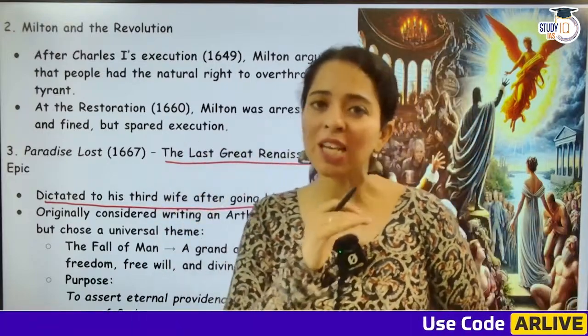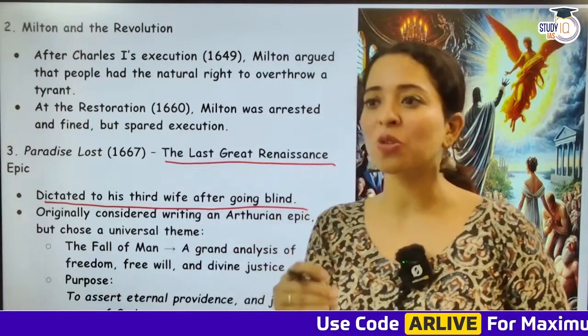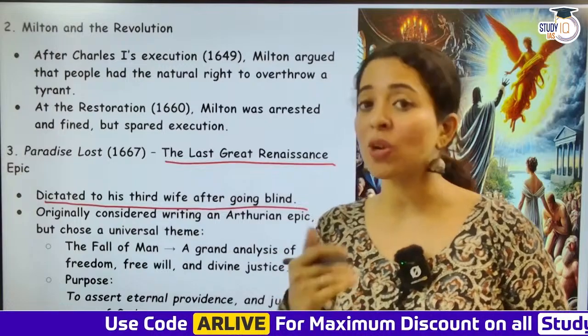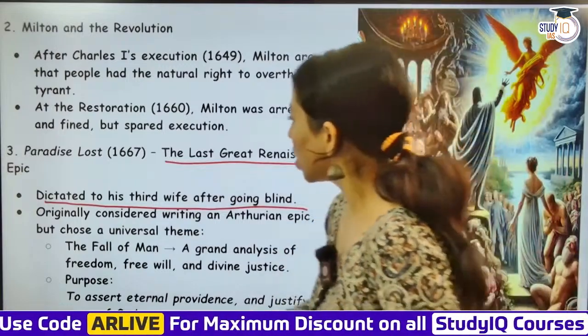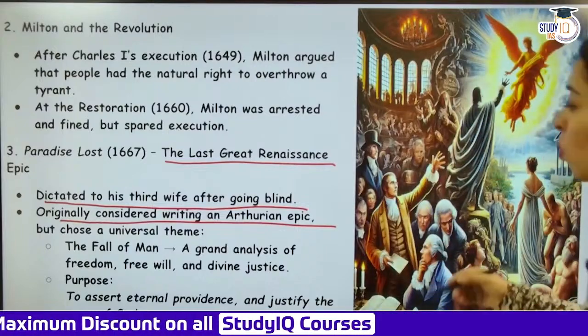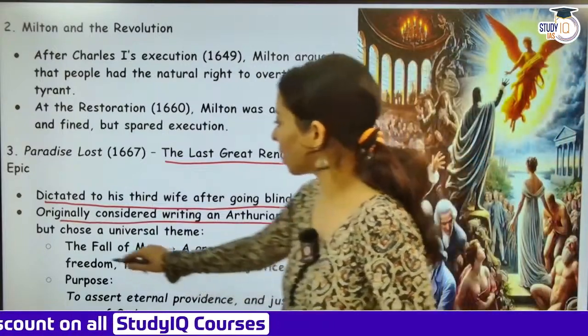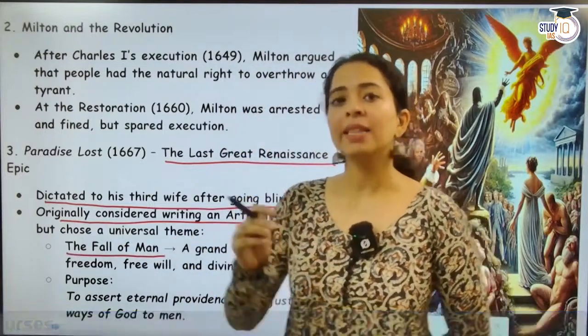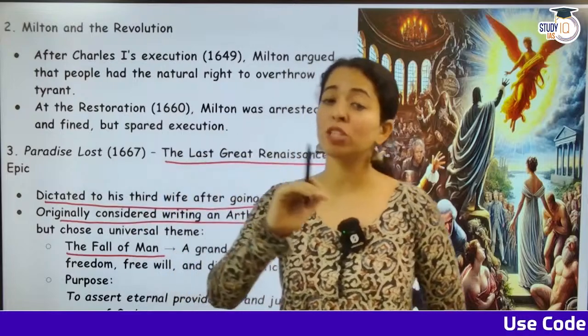Milton was an absolute genius. If you read about Milton, you will get to know that he knew so much Latin and Greek from such a young age that you will realize the depth of his knowledge. Originally he was considering writing an Arthurian epic, but then what did he choose? The fall of man. How Adam and Eve disobeyed God, ate the forbidden fruit, influenced by Satan,